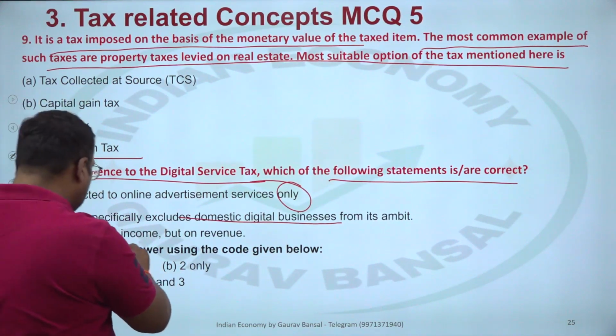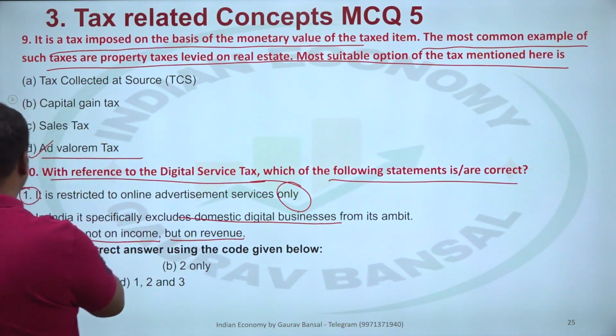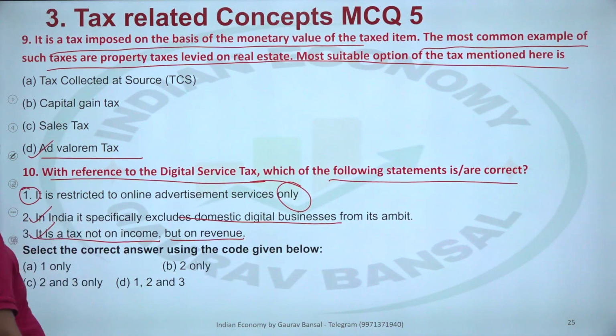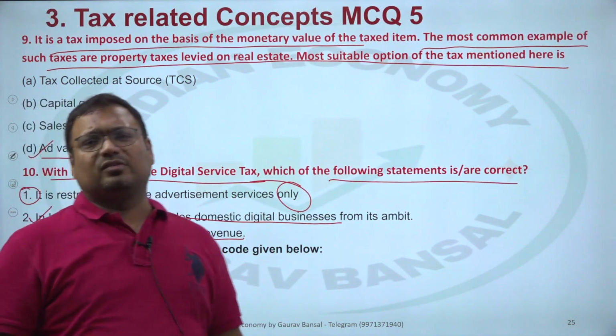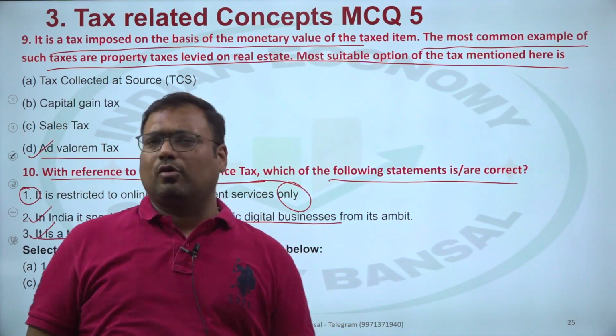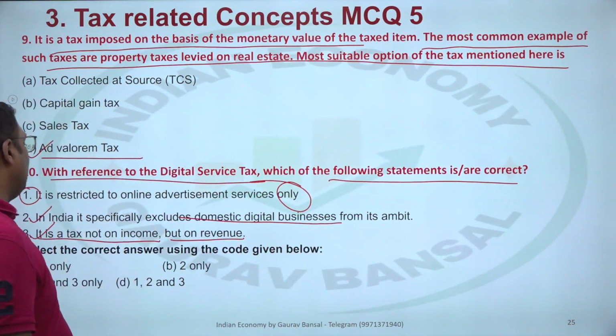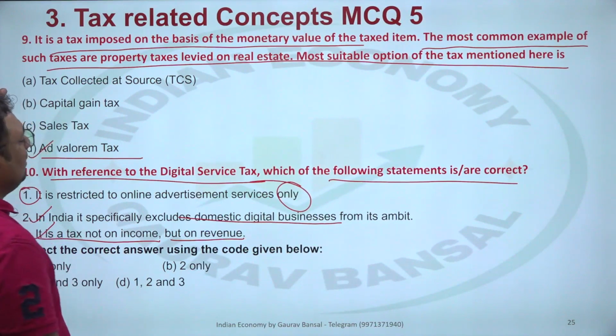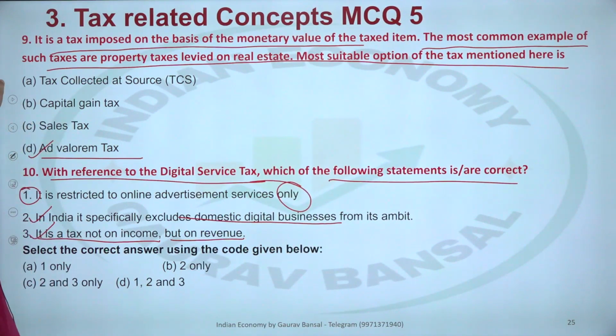And third, tax not on income but on revenue. That is also correct. The revenue that companies earn, on that they have to pay tax, not on their profits, retained profits, net profit. It is on their revenue. So this is regarding the digital service tax, very much like equalization levy.